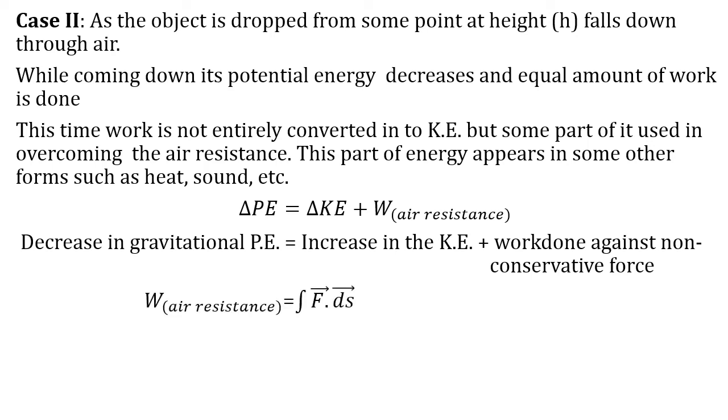The magnitude of air resistance here is not constant but depends upon the speed. Hence it can be treated as work done by a variable force, which we have seen in this lecture initially. Air resistance is different at different instances; it varies as speed varies. That's why we say the force is not constant. So work done by the air resistance we calculate by means of work done by a variable force, and we all know that work done by a variable force is the integration of F ds.